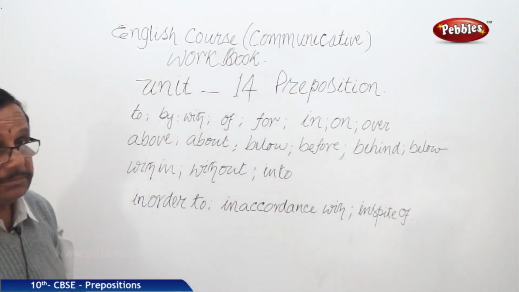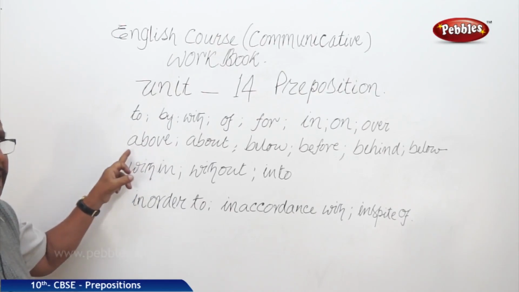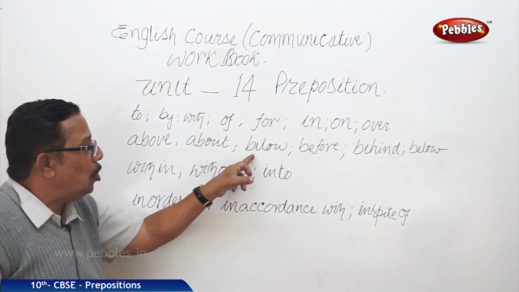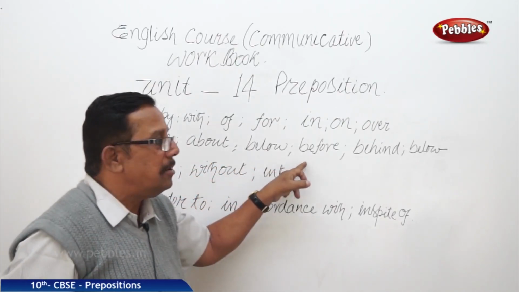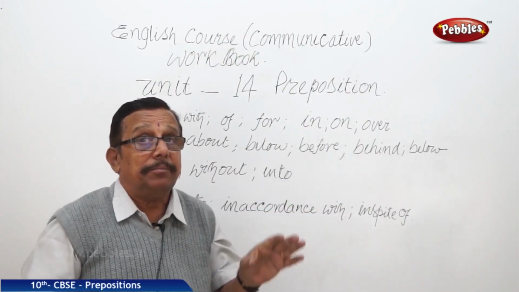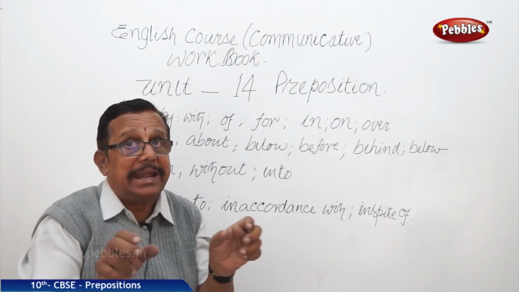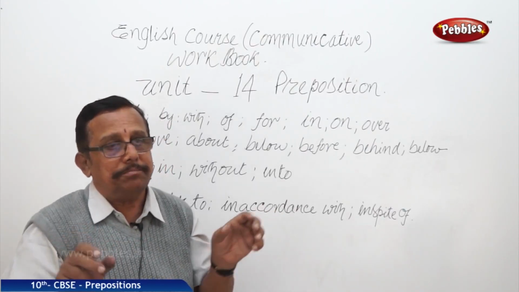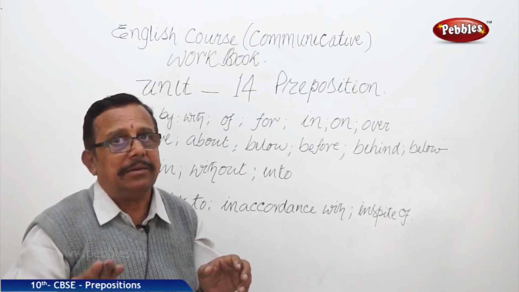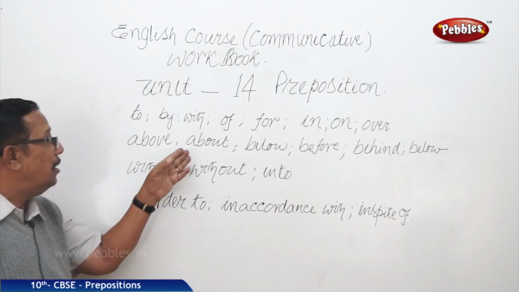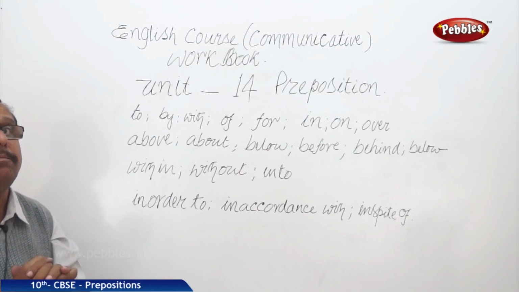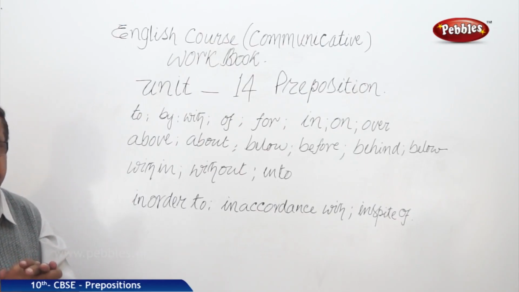Below is here also, there also. Let us talk about this only. Ab, out, above, about, below, before, behind. It means two syllables we are adding: be and low, be and hind, right? Hind has a meaning, low has a meaning, right? And also here out has a meaning, o also has a meaning. And these are called compound prepositions.